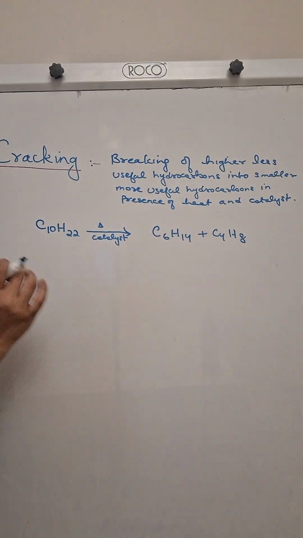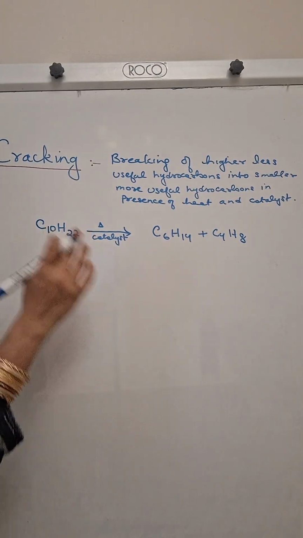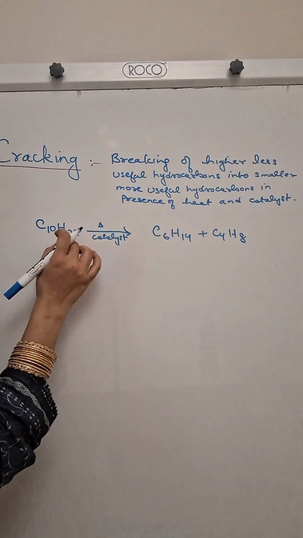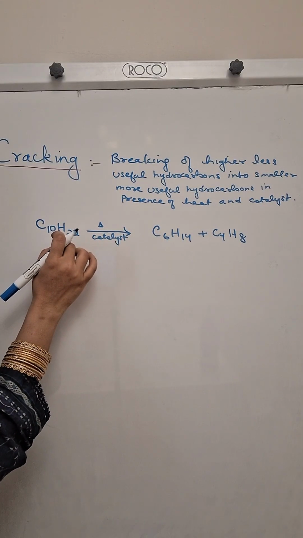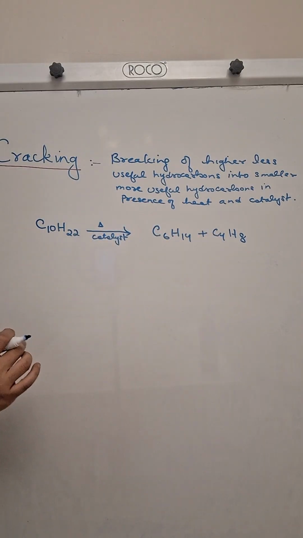Okay, so in cracking you need to know that one of the products is always alkene, and it is not that always when decane is cracked, hexane and butene will be formed.